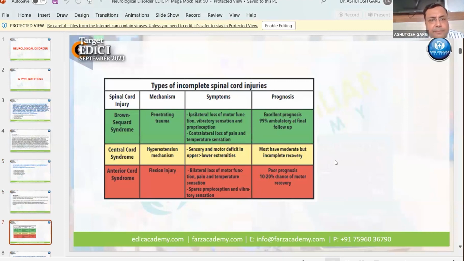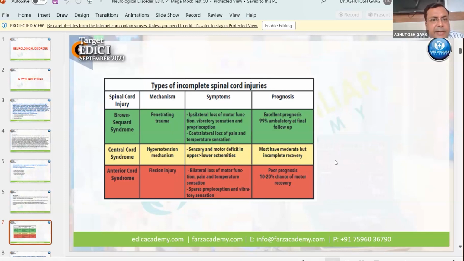One is Brown-Sequard syndrome. Usual mechanism is penetrating trauma. There is an ipsilateral loss of motor function, vibratory sensation, and proprioception, and contralateral loss of spinothalamic tract, so loss of pain and temperature sensation. Excellent prognosis, 99% ambulatory at final follow-up.